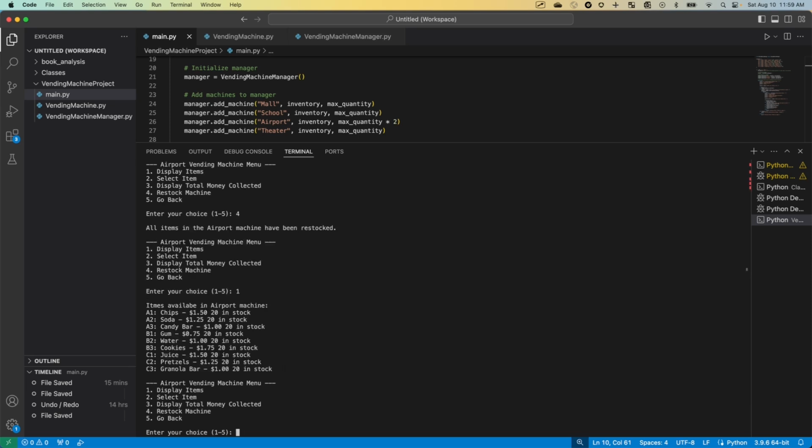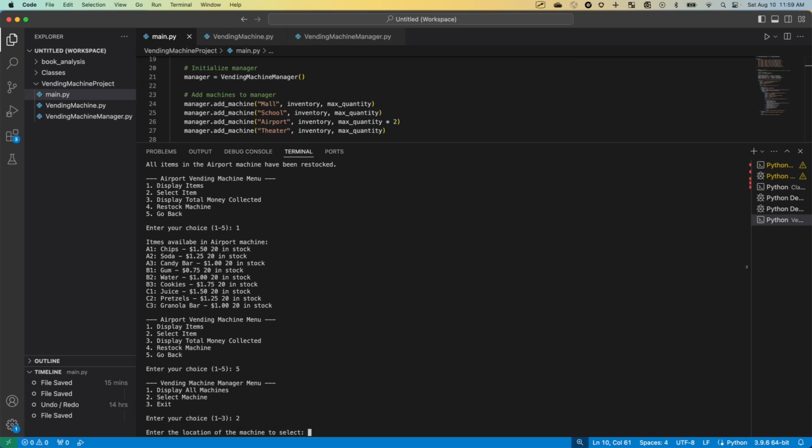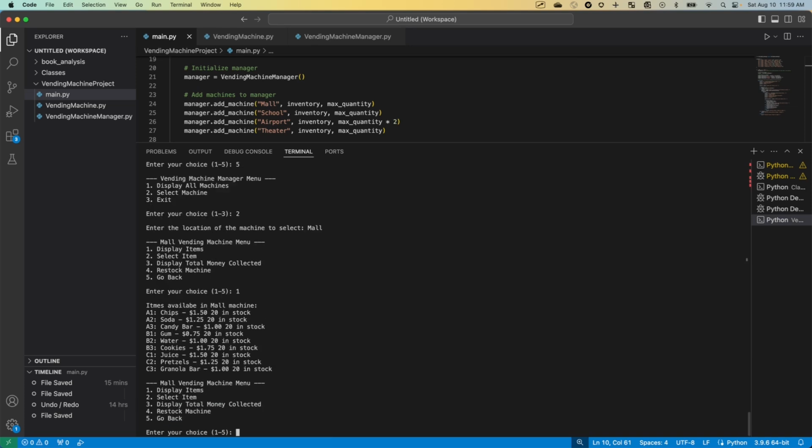Now display items. So if we restock the airport, that brings everything to 20. That's what I expected. Let's go back to the mall machine and display items. Restock them all to 20 as well. So something to fix there.